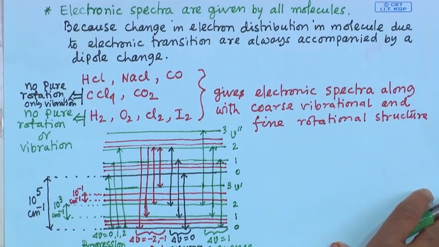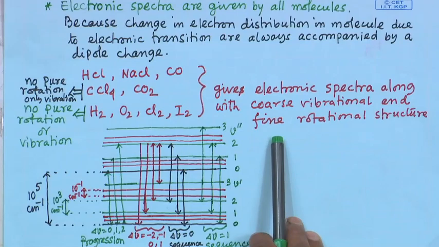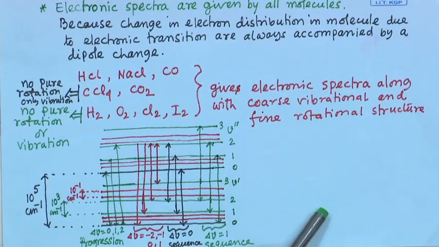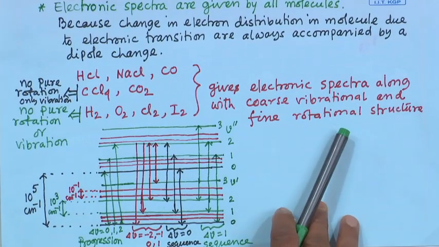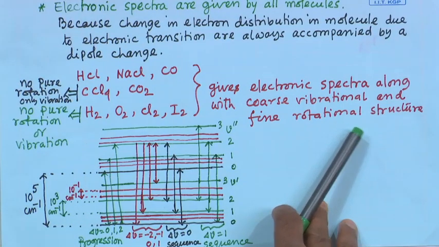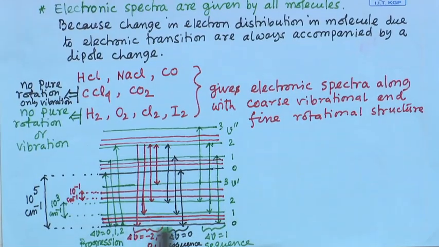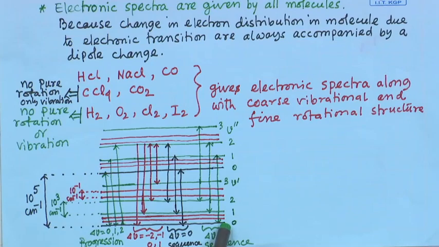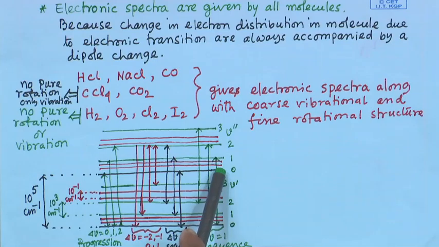In electronic spectra, basically, there is a coarse structure as well as a fine structure. The coarse structure is related to the vibration of the molecules, and the fine structure is related to the rotation of the molecules. So, if we consider just one electronic state, in that electronic state there are vibrational energy levels. This black one here is the electronic state, and this next black one is another electronic state, an excited state maybe.